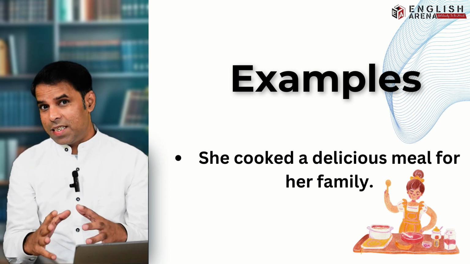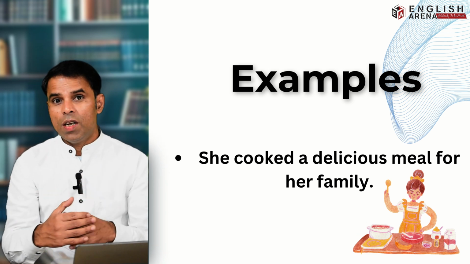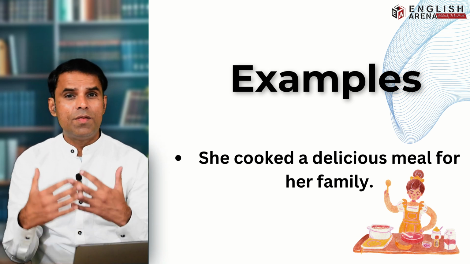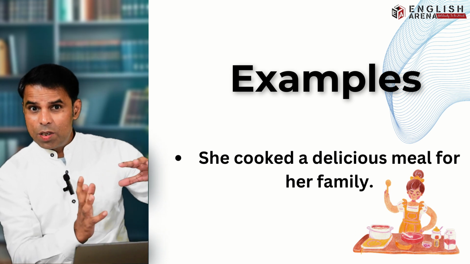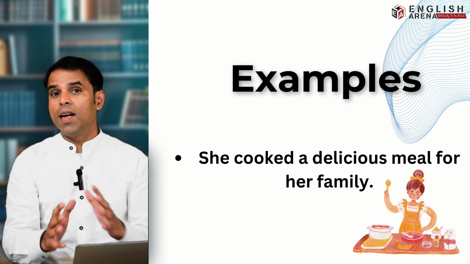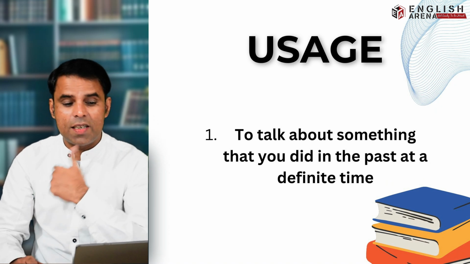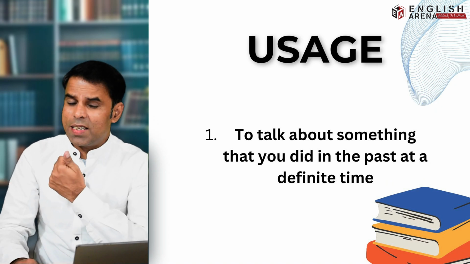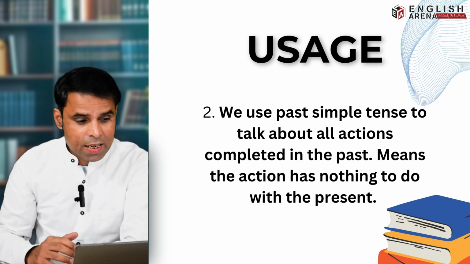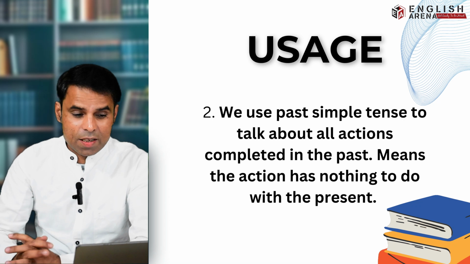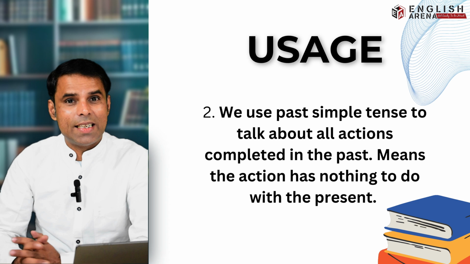Now, in these sentences, you don't have the time, right? In grammar language, we call them the adverbs of time. But these jobs, this work, they were started in the past and they were finished over there. They have nothing to do with the present. Okay, so the first usage of past simple tense is to talk about all actions completed at a definite time in the past. The second one is that we also use past simple tense to talk about all actions completed in the past.